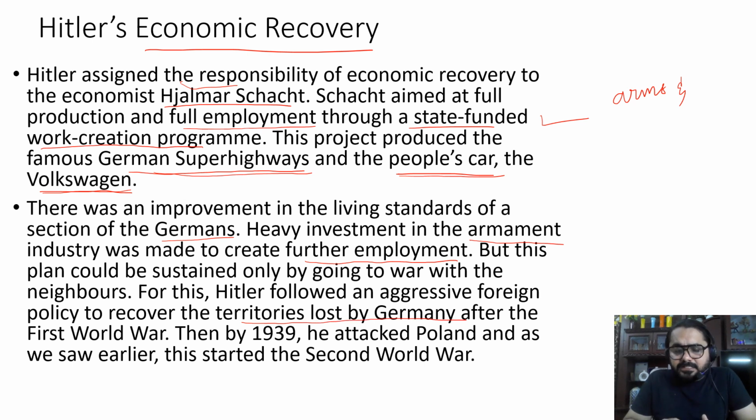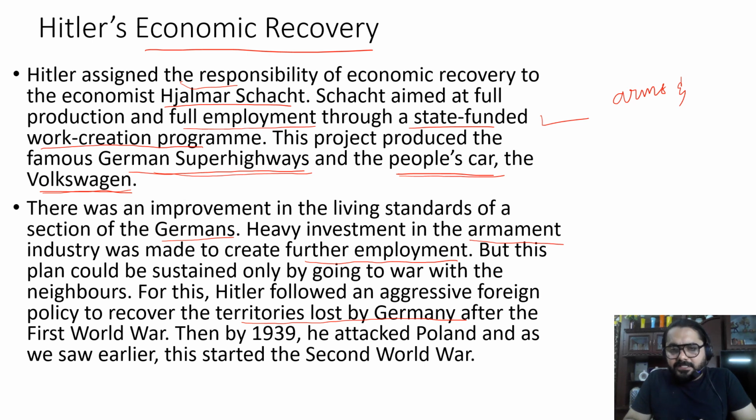If you could recollect, in the previous topics, we were trying to understand why Germany was willing to take revenge. The reason was pretty simple. Germany felt humiliated by the terms and conditions of the Treaty of Versailles.